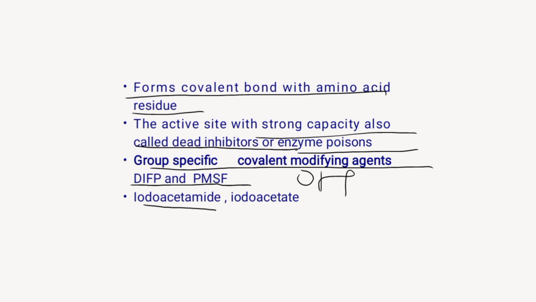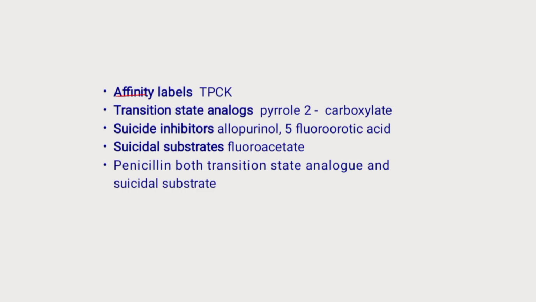Iodoacetamide and iodoacetate also react irreversibly with the sulfhydryl group of essential cysteine residues in the enzyme triose phosphate dehydrogenase and thiol proteases. Second is affinity labels. The examples include tosylphenylalanyl chloromethyl ketone, which binds covalently to histidine in the substrate binding site of chymotrypsin.